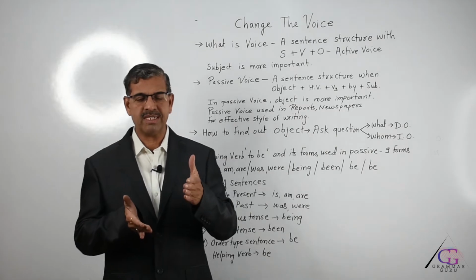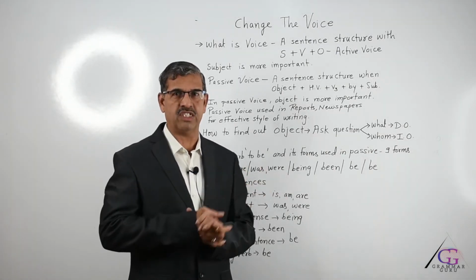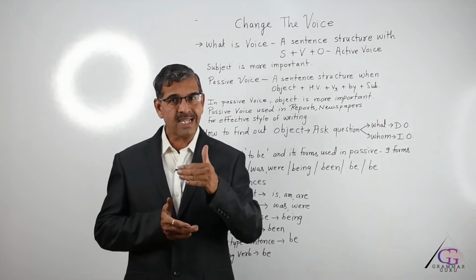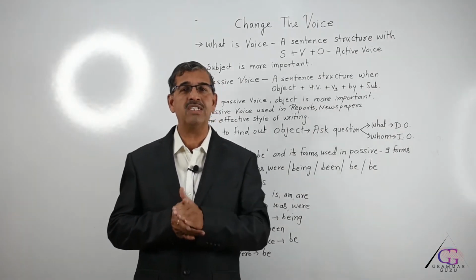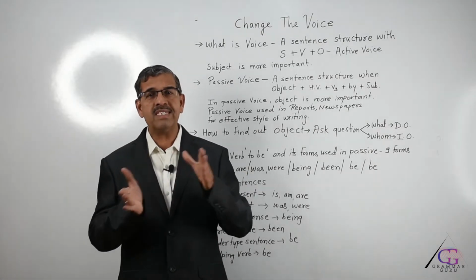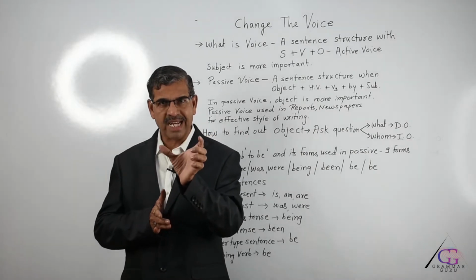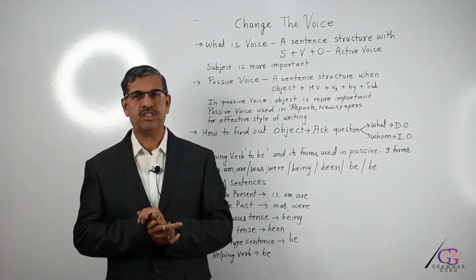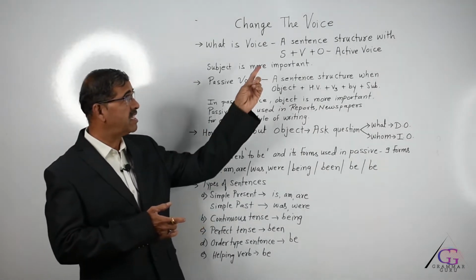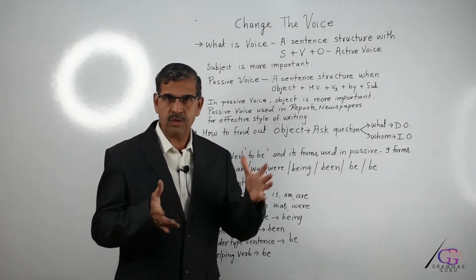For example, suppose we say Prime Minister Narendra Modi inaugurated the function. The same sentence can be said in another way in passive voice by saying the function was inaugurated by Prime Minister. So when you want to give importance to the subject, we use active voice, and in active voice the sentence structure is always S plus V plus O. I hope it is clear.